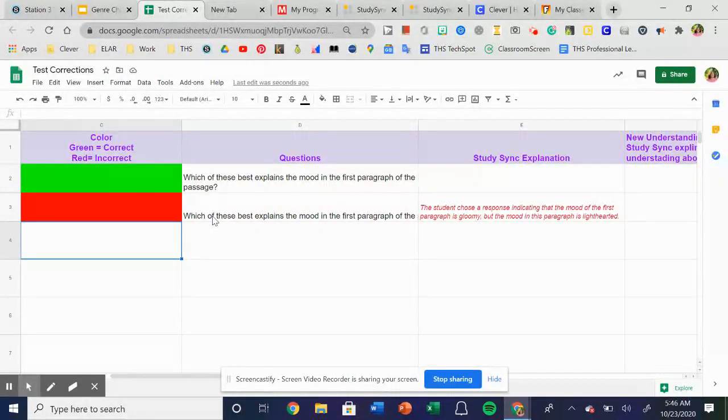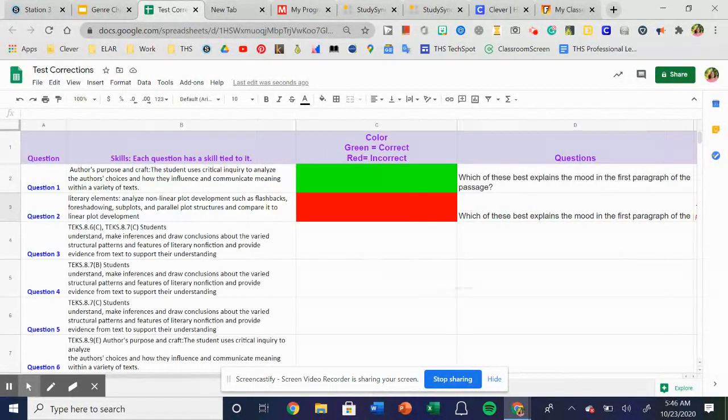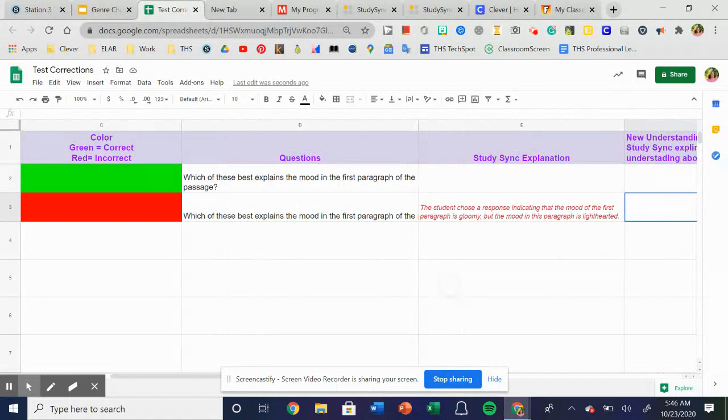So if I get the question incorrect, then I am putting red down in the color box here, and I'm copying the question and I'm putting the StudySync explanation, and then I'm typing in my new understanding. So after you've reviewed the StudySync explanation, what is your new understanding about the question and the text? And so you would fill that in with your new understanding, and then you're done, okay? For that question, if you got the answer correct, all you're doing is putting the fill color as green, and you're copying and pasting that question over.